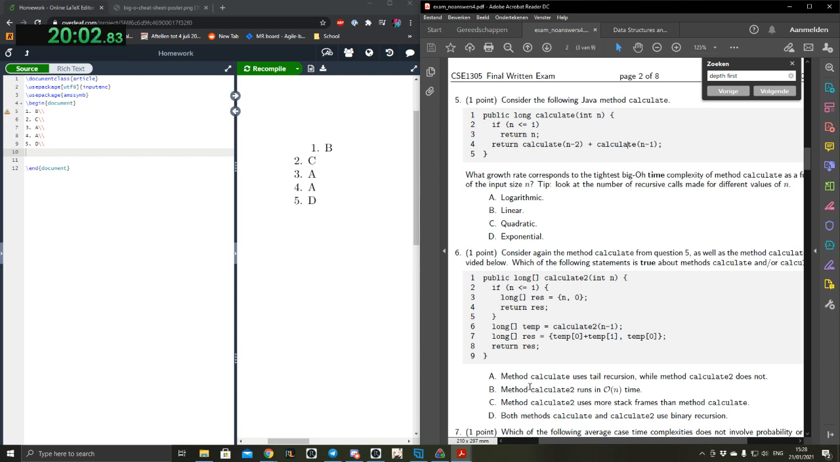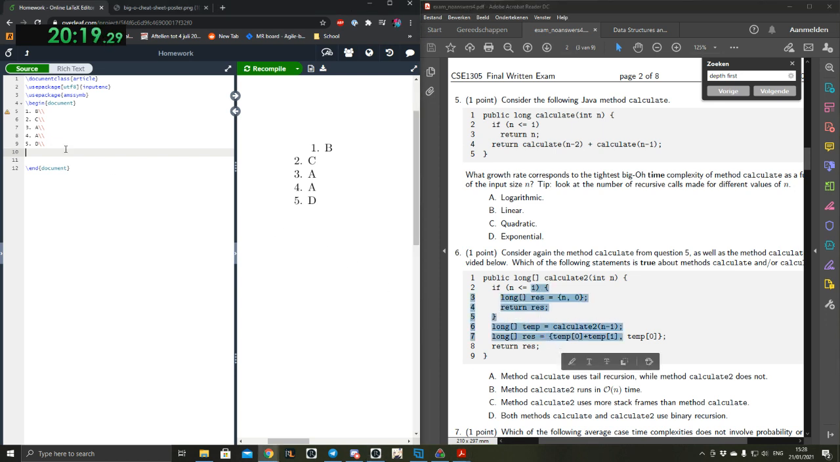So B. I'm pretty sure it's B, because it's just single recursion with n minus 1, so it should be B. There's n stack frames eventually with this one, or at least big O of n, and everything in here is constant time. So yeah, it's just B.